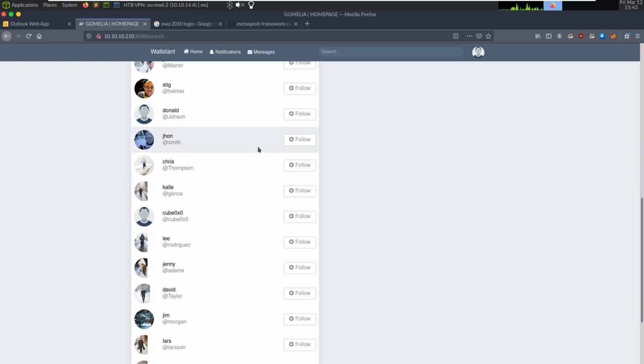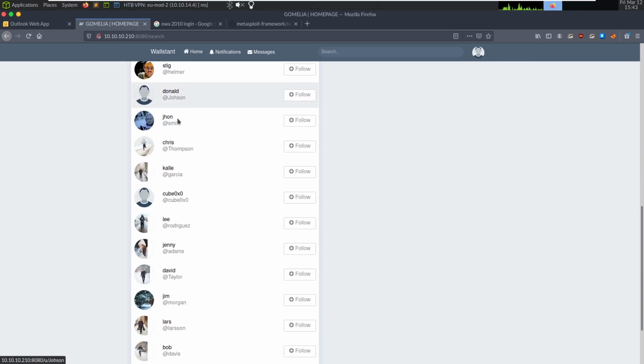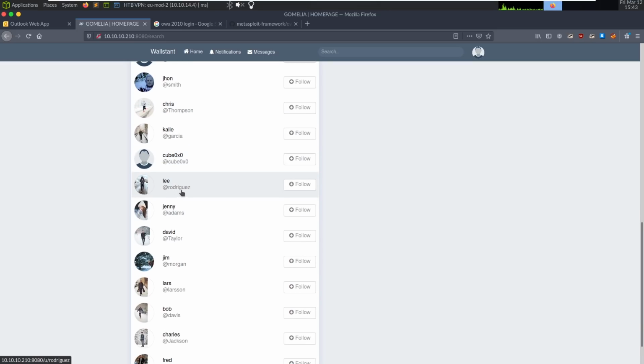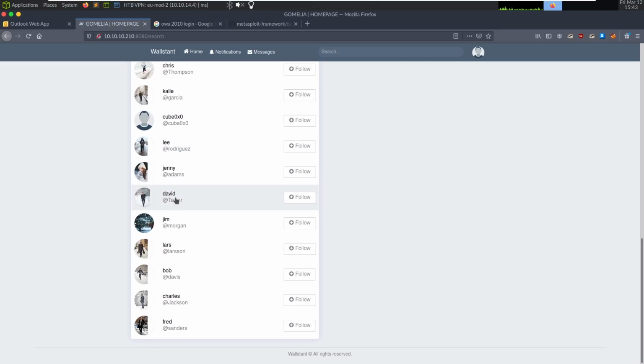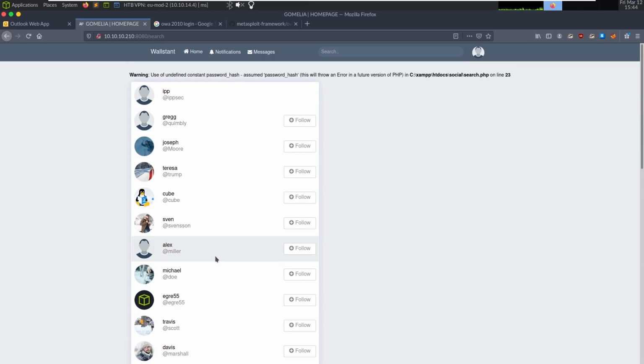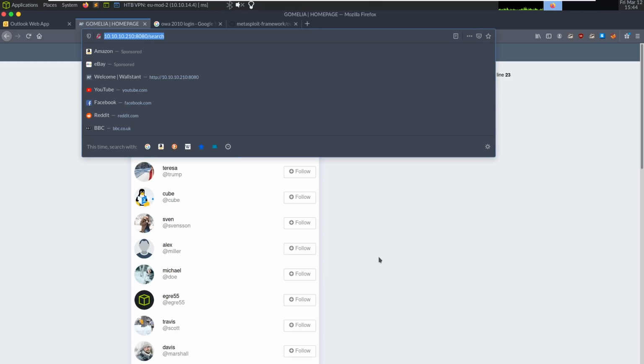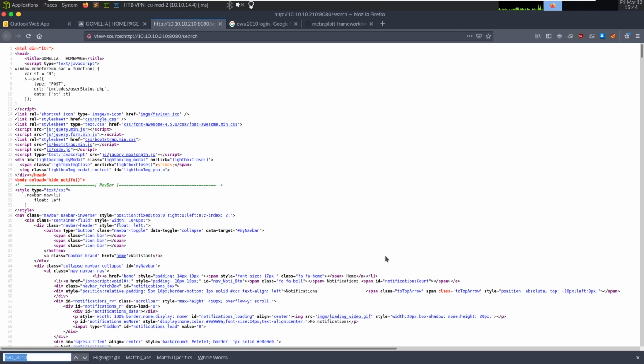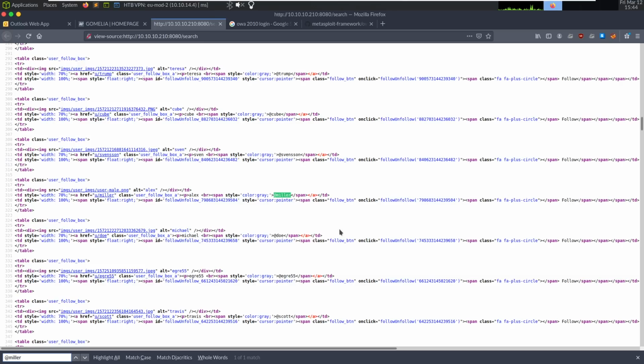So what I'm going to assume, just based upon Smith, Johnson, Thompson, these look like potential last names. I'm going to assume maybe first name and then their username is their last name. Taylor's a weird last name, but I suppose it's possible. And what we have to do is be able to get all these names out. So let's go Control U at Miller, and let's see. /u/Miller. So we got Alex and then Miller.